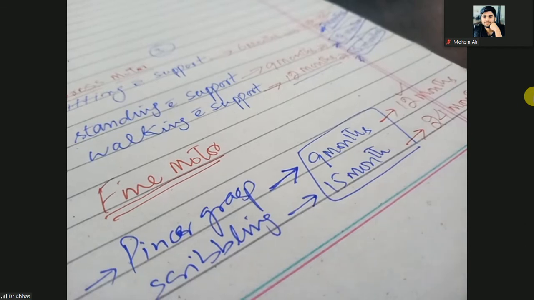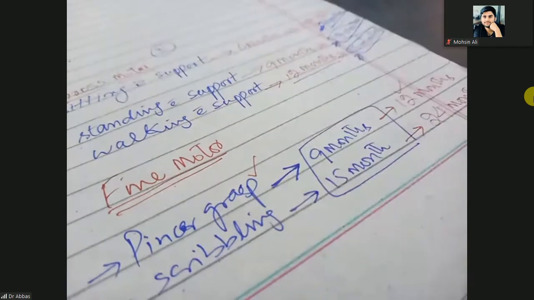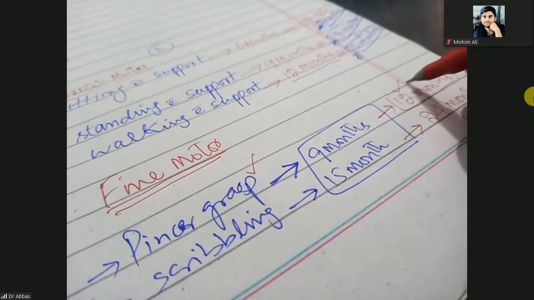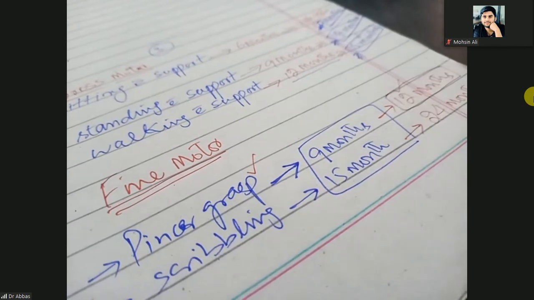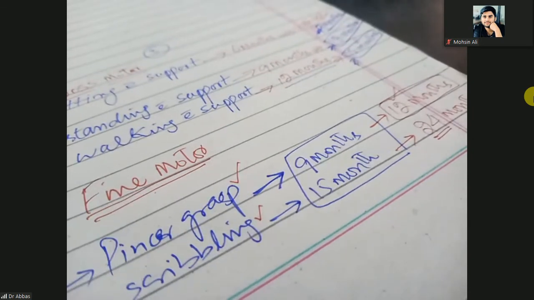When you check and feel the baby has no pincer grasp or mature pincer grasp up to the age of 12 months, it means you can think there could be a developmental disorder, or there is no scribbling up to the age of 24 months, then you can think there is a developmental disorder. So same is for the social and same is for the language. Our main theme is how to check the upper age, the upper cutoff value.